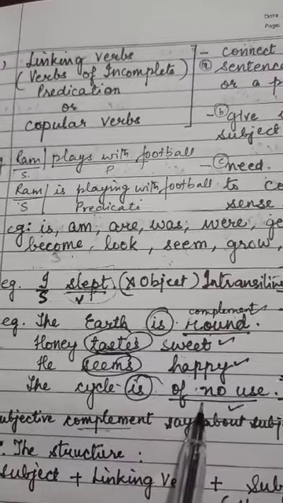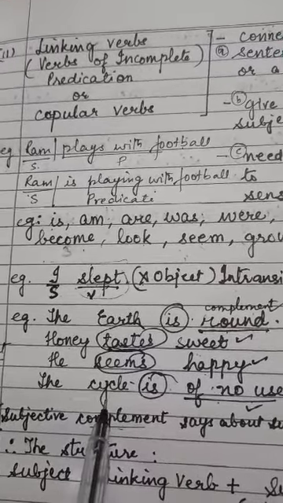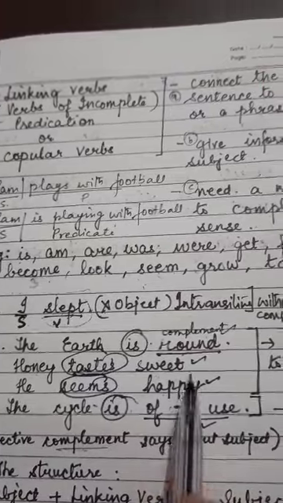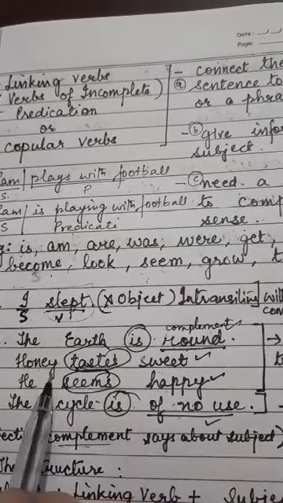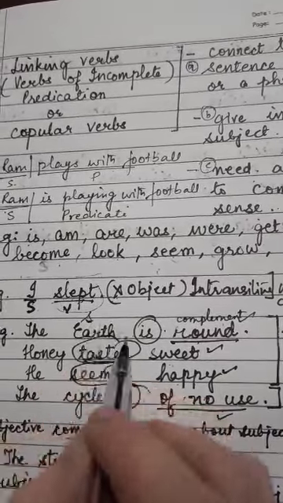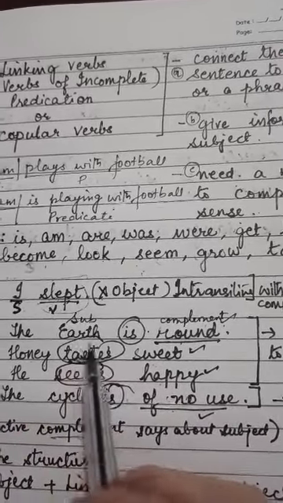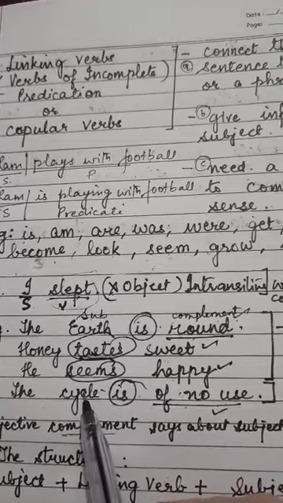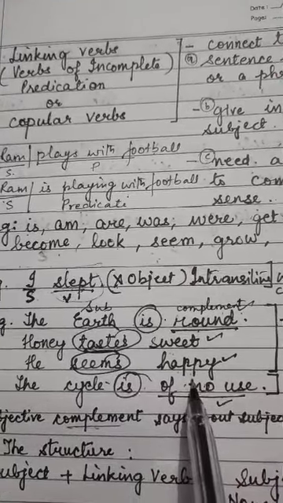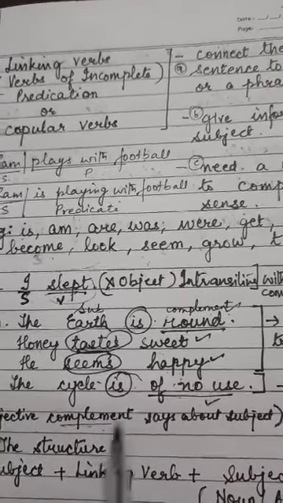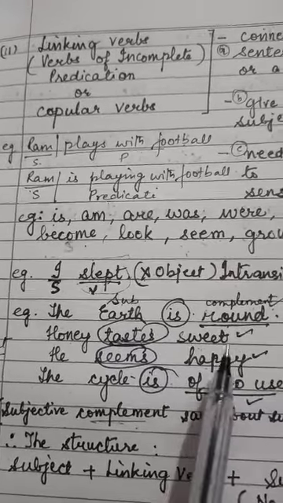What is of no use? The cycle. So these words say something about the subject. These are all subjects. So these complements say something about the subject. Hence these are called subjective complement. What are they called? Subjective complement.